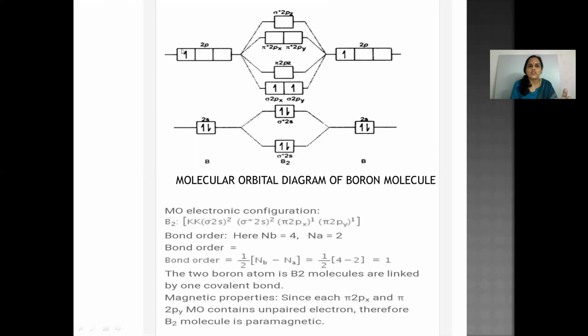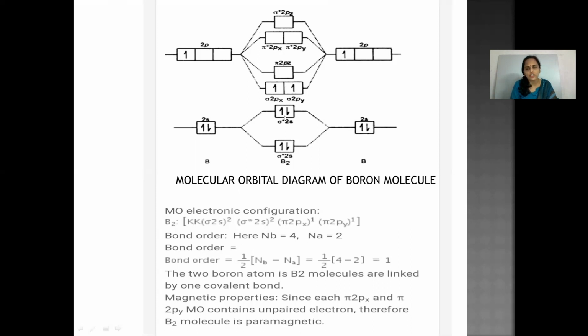Next, 2 electrons, one of 2p1 and another 2p1, get accommodated in pi orbitals. They split up into 2 parts: pi 2px, pi 2py, and sigma 2pz. So pi orbitals split up into 2.